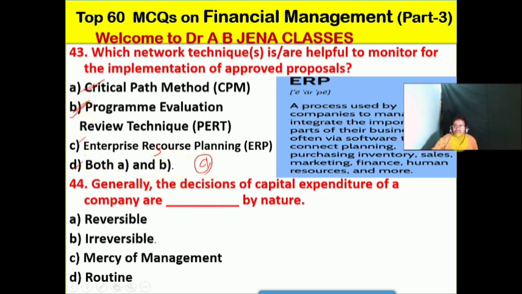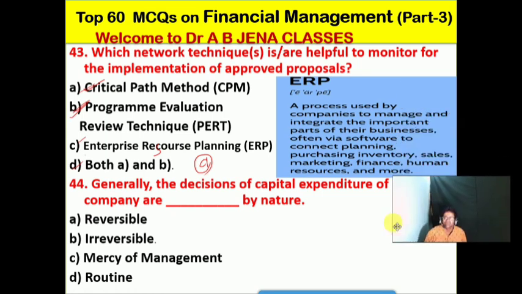So friends, here we have to discuss what is the meaning of ERP, enterprise resource planning. A process used by companies to manage and integrate the important parts of their businesses, often via software, to connect the planning, purchasing, inventory, sales, marketing, finance, human resources, and many more. So that's why ERP software is very useful to a firm or to a company. So next one we will see.